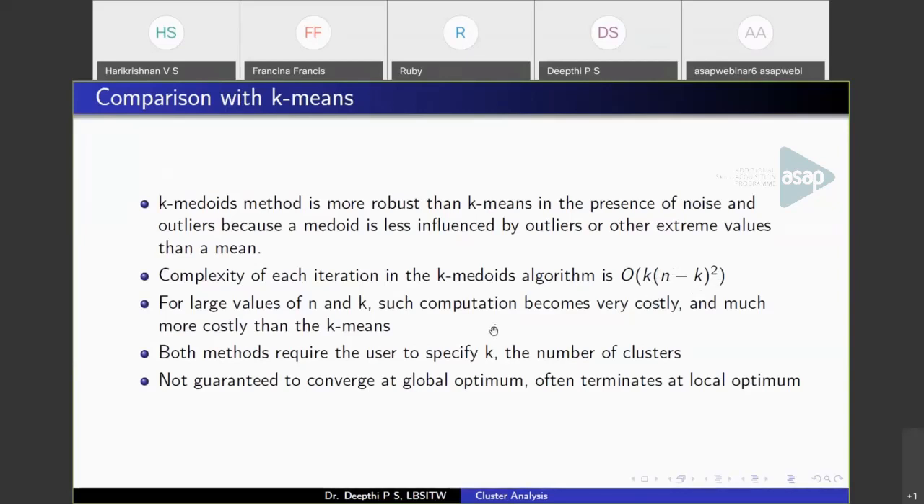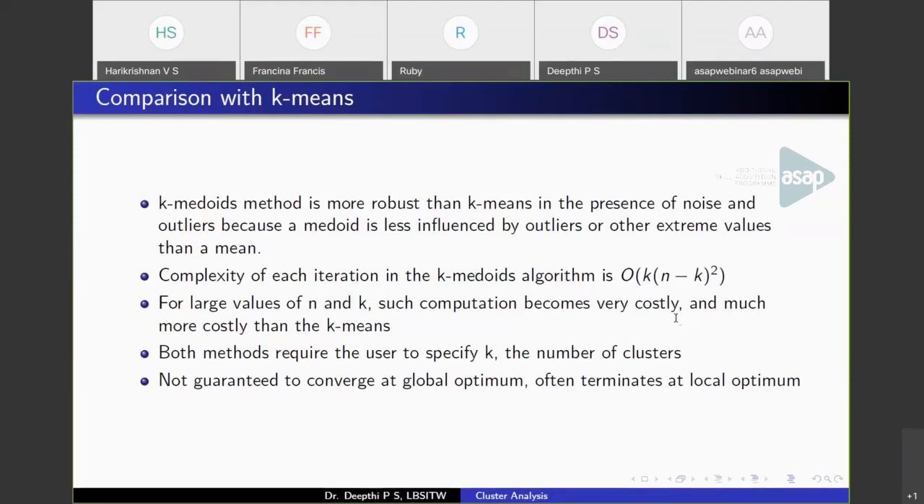The complexity of k-means is n k t. N is the number of points, k is the clusters, and t is the iterations. So here it is n minus k the whole square. So for large values of n and k, this is very much costlier than the k-means algorithm. Also, we have to specify k, the number of clusters, as input in both the algorithms.